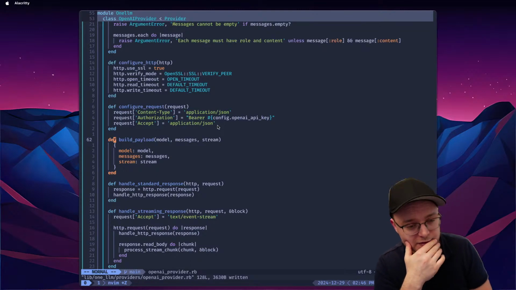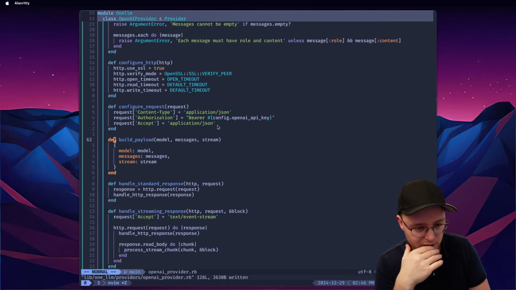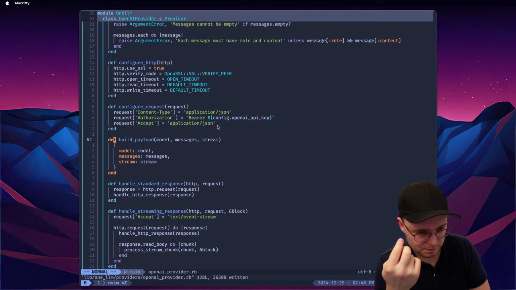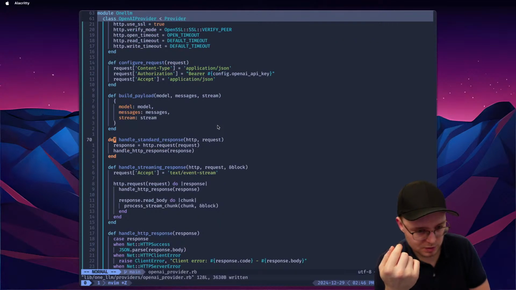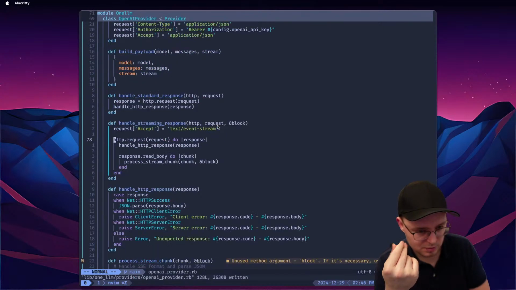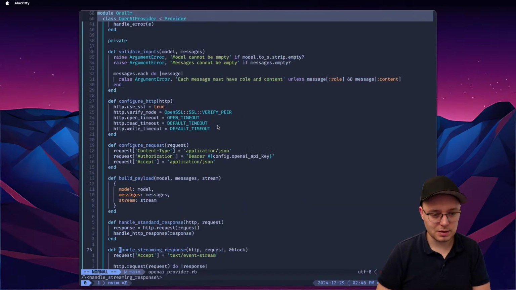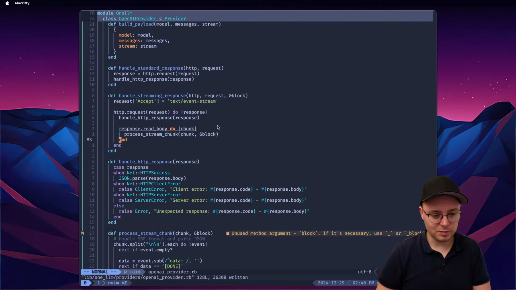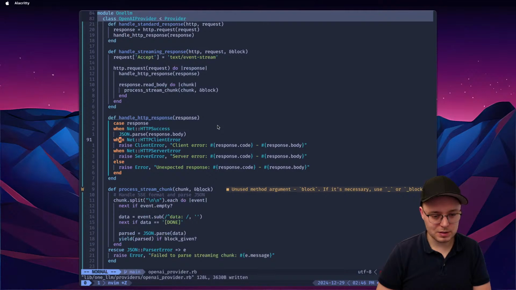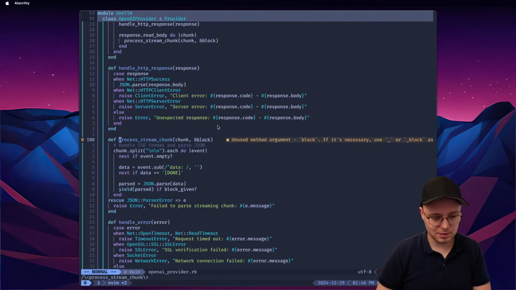Yeah, I didn't give it the context other than just this file, so it fumbled that, but that's fine. Okay, so build payload: model, messages, stream. Configure request, handle standard response, request response, streaming response. Would you look at that? I don't think you get that right, but we can stream chunk. Yes, not looking great.